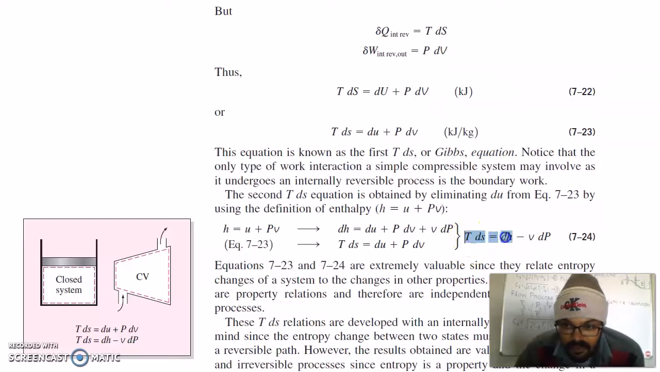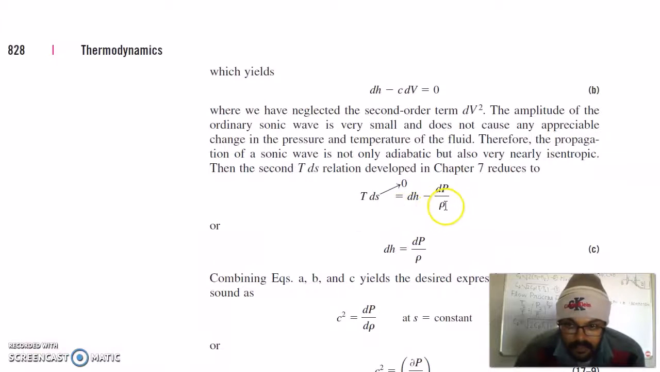This is also one of our T ds equations, which we will use in our relation for the velocity of sound. As we know, this is v; instead of v you can write 1 by rho, because specific volume and density are reciprocal to each other. And ds is 0 because this process is nearly isentropic.